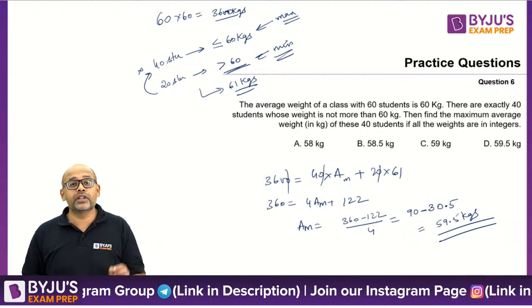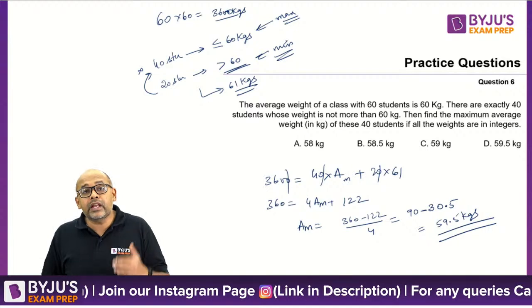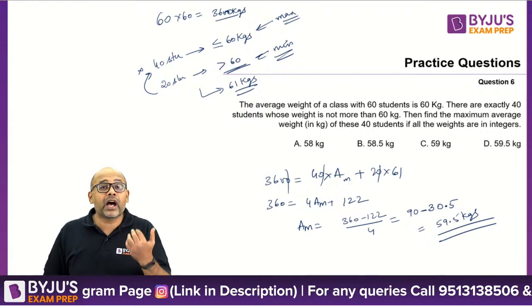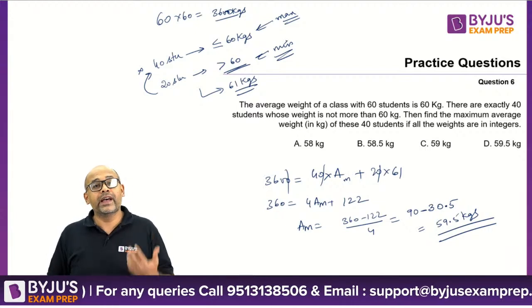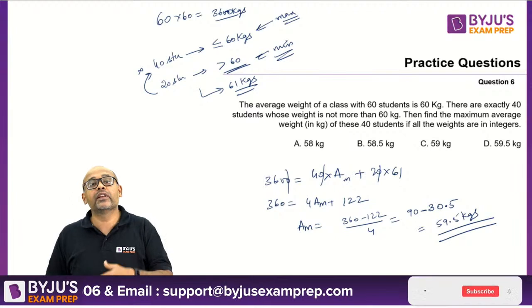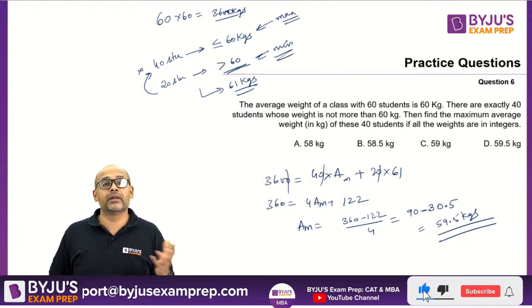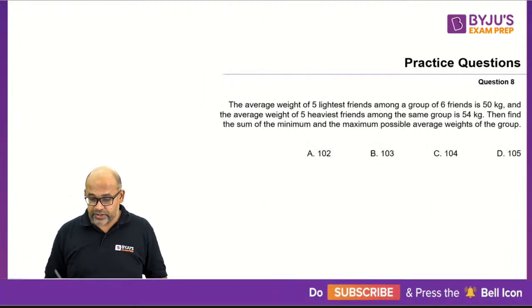So here the logic that we used is, if 40 of them have to be maximized, the remaining 20 have to be minimized, but they can't go less than 60 or even equal to 60. Hence, they have to be 61. And with that, we will calculate what would be the possibility for the remaining. Okay, that's your answer. Let's move on to the next question.